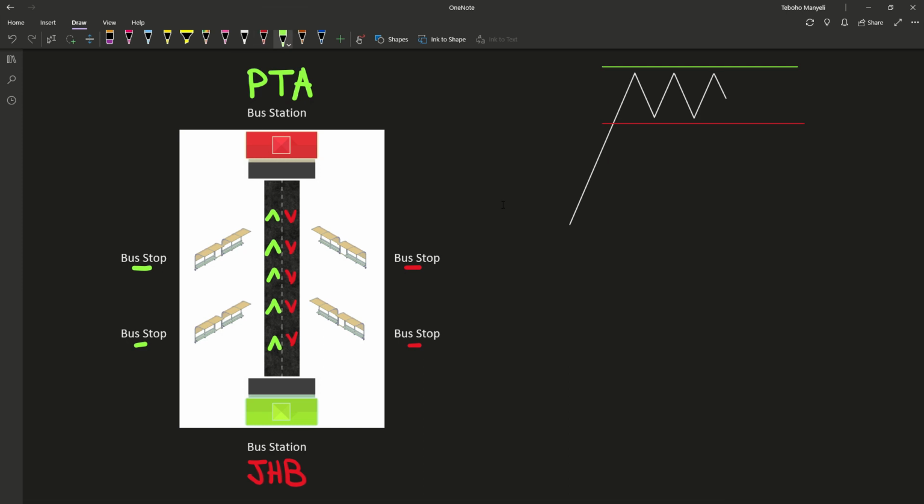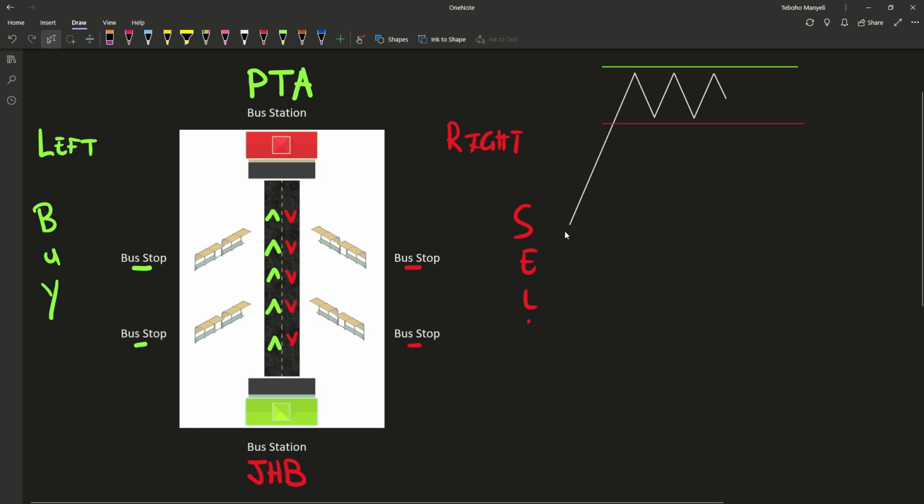So let's put some sense into it. Everything on the left side, we're gonna call this side your buying side. So this is buy. Okay, everything on the right side, this is selling. So selling is all about going from Pretoria to Joburg, wherever you catch the bus. Whether you catch it in Pretoria or whether you catch it along the route doesn't matter. And anything from Joburg to Pretoria is moving upwards.